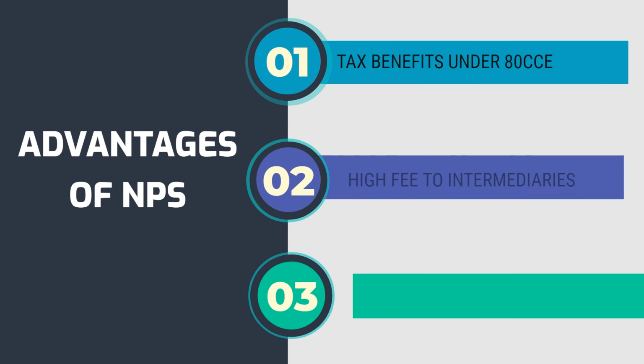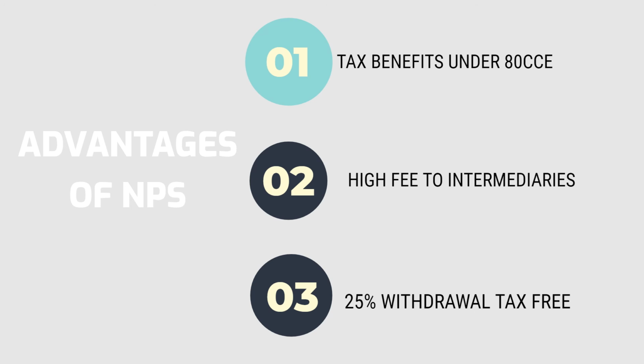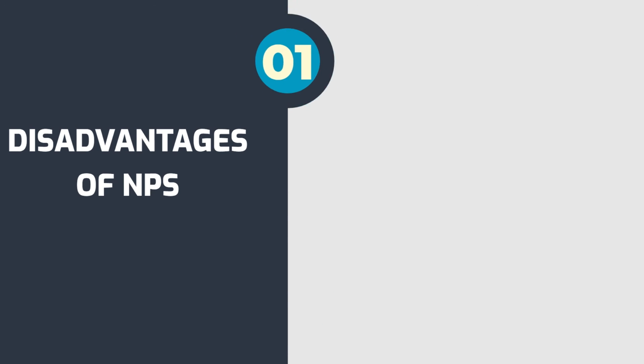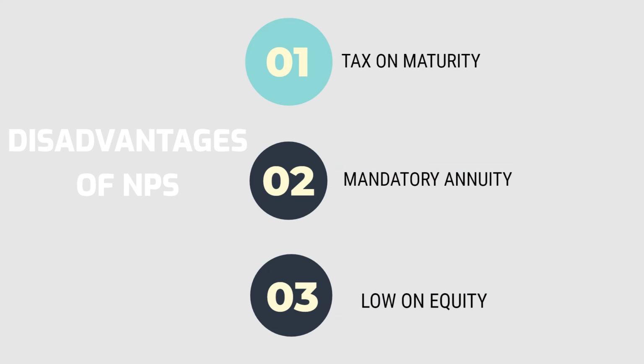There is tax deduction on contribution up to 10% of basic pay and dearness allowance if the same is made by the employer. Also, the intermediaries are getting more benefits these days. There is tax on maturity of NPS. Also, the annuity is mandatory in NPS. NPS cannot go for more than 50% in equity.